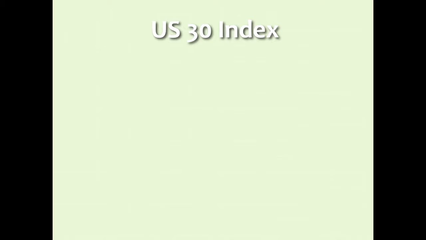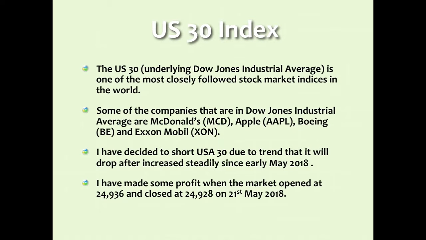The last category is the index, and I have chosen to take the US 30. The US 30, underlying the Dow Jones Industrial Average, is one of the most closely followed stock market indices in the world. Some of the companies in the Dow Jones Industrial Average are McDonald's, Apple, Boeing, and ExxonMobil.